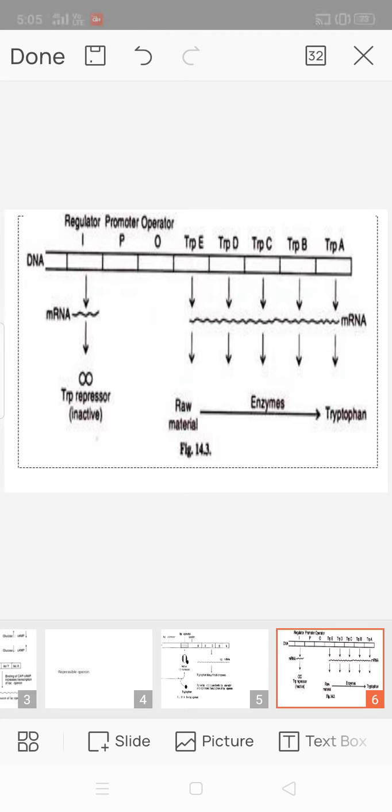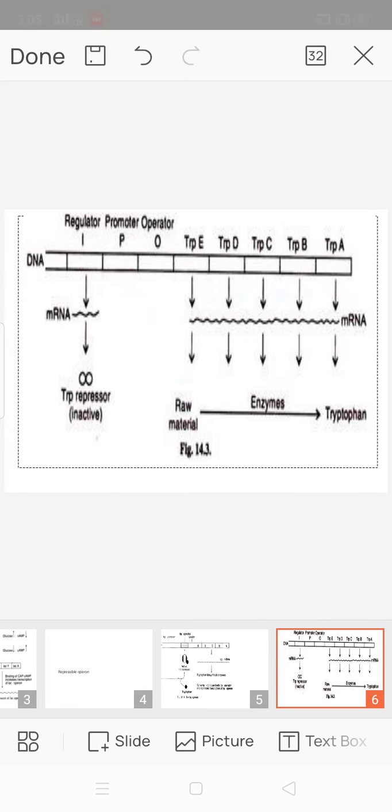In the absence of tryptophan, the trp repressor is incapable of binding the trp operator, and transcription of the operon proceeds. Tryptophan, the end product of the enzymes encoded by the trp operon, thus acts as a co-repressor with the trp repressor protein and inhibits its own synthesis by end product inhibition.